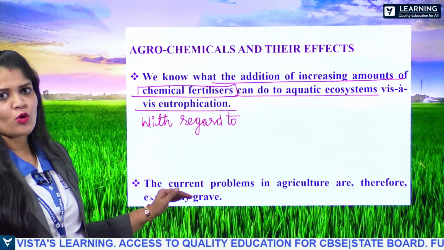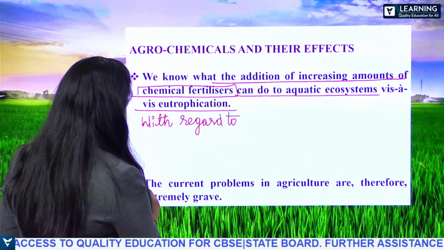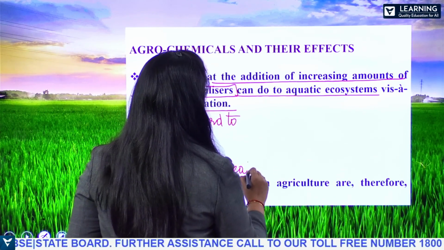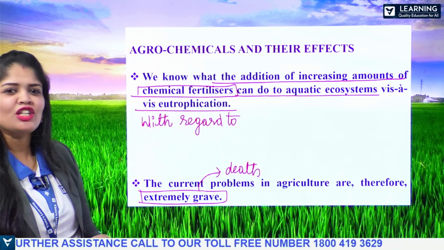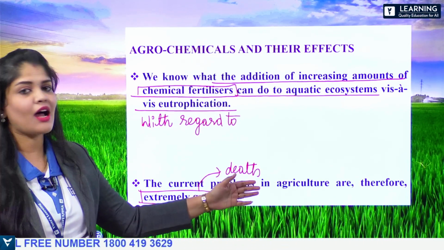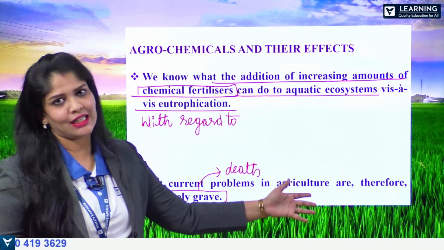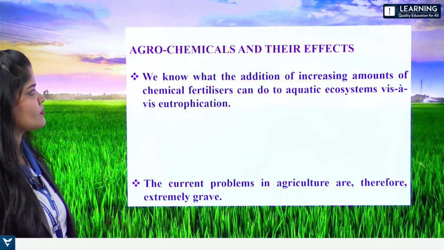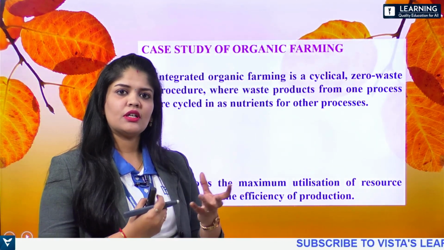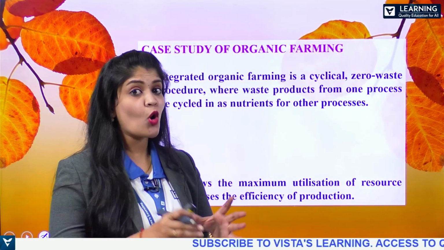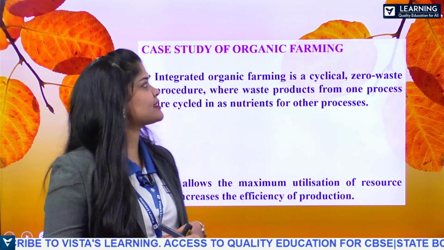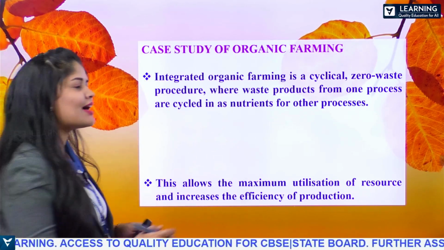Now, the current problems in agriculture are therefore extremely grave, which means deep. It is an elusive word to help you understand at what level the problem is going to happen to agriculture. So, taking a thought of how to prevent all these problems that were created by the excessive usage of agrochemicals, let's discuss a case study of organic farming.